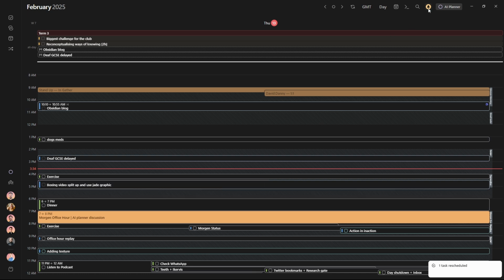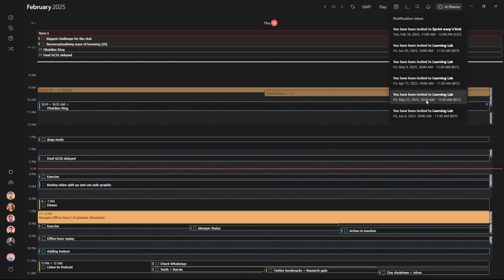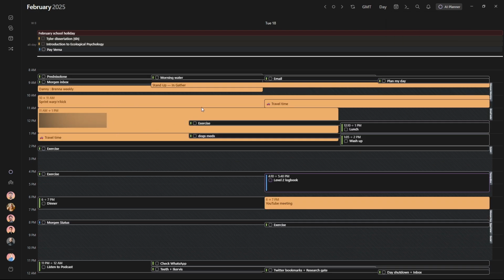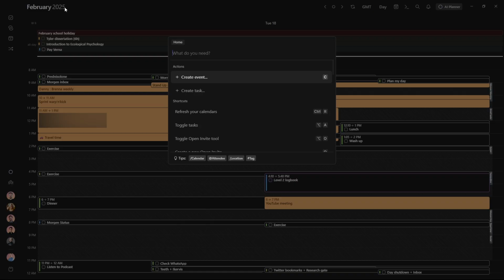I've just noticed I also have a notification. The learning labs, I don't think I'm going to do those. I probably need to do that one. And you'll notice that actually conflicts with another event. I'm going to blur that out because that's personal information, but that means I need to contact that person. So I'm going to quickly, let's go in here.